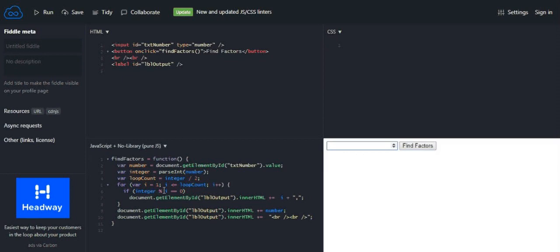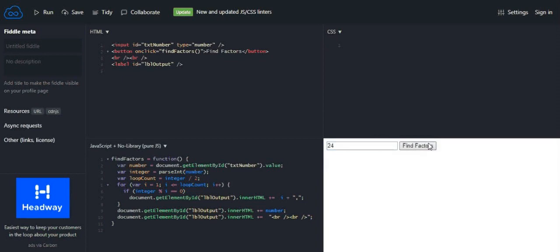So it does this till half of the number. How do we know this number? We have a loopCount over here. That's turning the integer, which is the number, into dividing it by 2. So if I write 24 and press the button, it'll turn it into a number. It'll divide it by 2, and it'll start the for loop. So it's 24, the half of it is 12. So it'll do integer mod up to 12. And then it'll give the output and send it to the label.